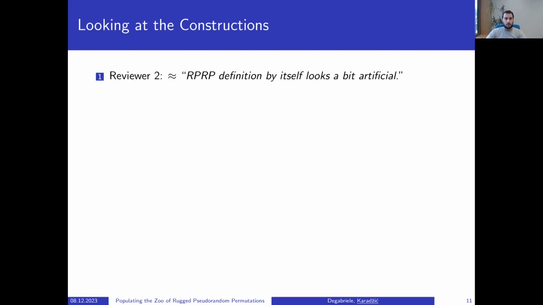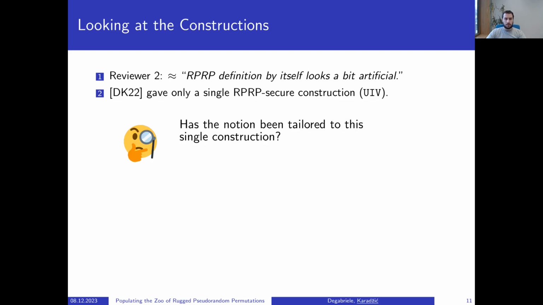In our previous work, we had a reviewer rightfully noticing that the RPRP definition looks a bit artificial. And that was substantiated by the fact that only a single RPRP secure construction was given in that paper, called the UIV. This could lead one to wonder, first, whether the notion has been tailored to this single construction, and more importantly, was introducing all this formalism worthwhile, if there is only a single construction satisfying the notion. In this work, we answered these questions in a manner positive for RPRPs by giving three new constructions.